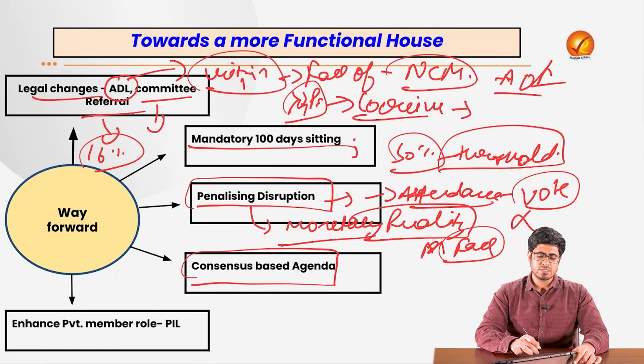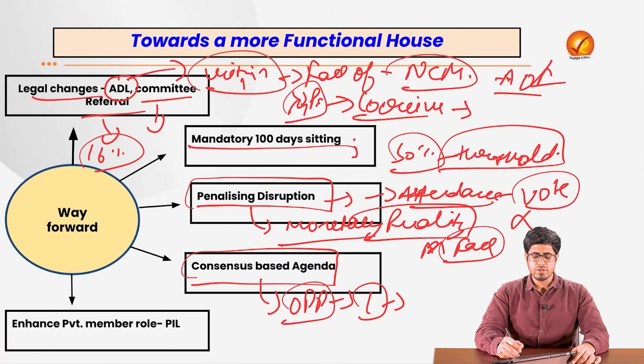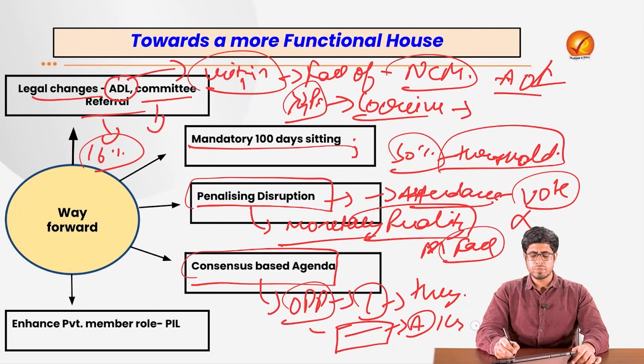There could be a consensus-based agenda that could develop. The opposition party should be given enough time, at least one day in a week, where they would decide the agenda. If they are deciding the agenda, then there would be no reason for them to disrupt the house. They would get their way, they would ask the question to the government and the government would reply to them. In theory, this is possible.